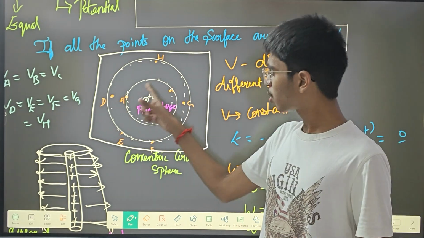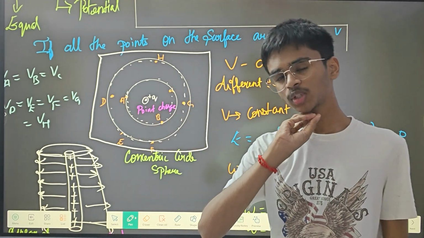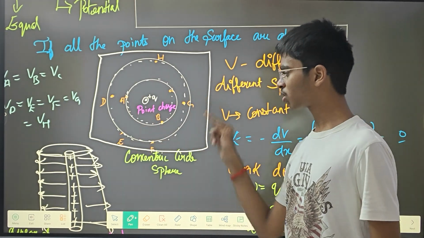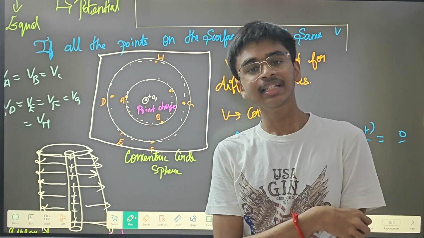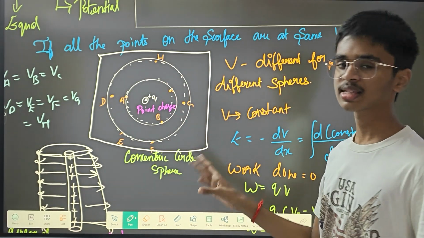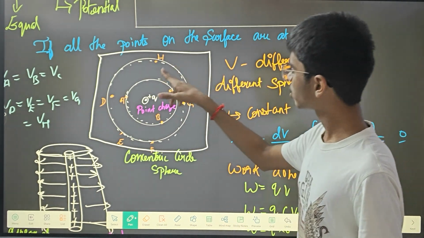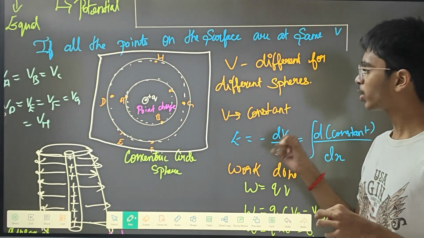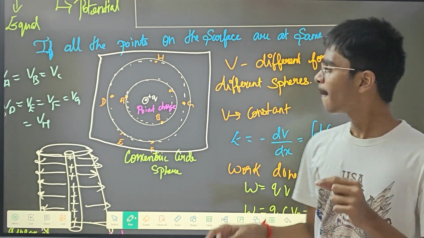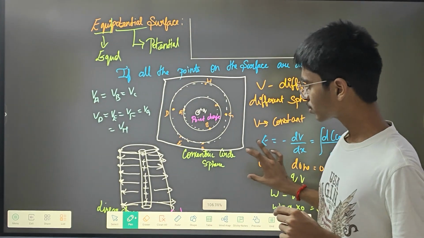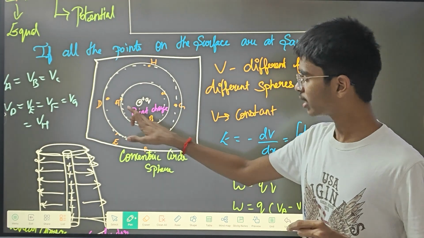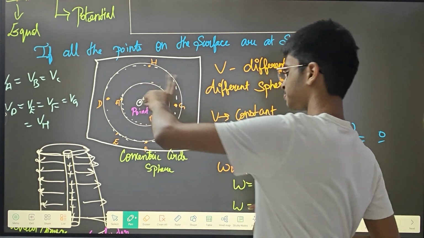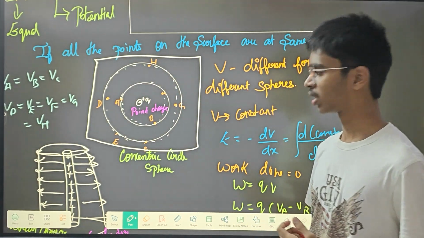The potential at any point of the small circle is going to be the same. That means potential of A is equal to potential of B is equal to potential of C. And if you are taking the second circle, that potential is also going to be equal: potential of H is equal to potential of D is equal to E is equal to F is equal to G. But remember this one point: potential of A is not equal to potential of D. The potential of this circle is not equal to the potential of this bigger circle.